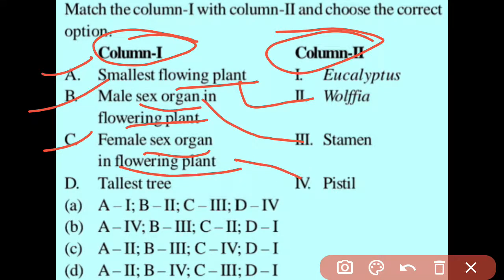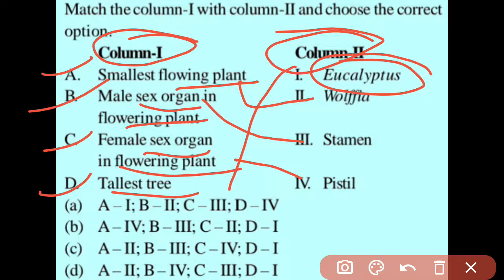It is basically the pistil. And the last one is the tallest tree. The tallest tree is eucalyptus. So the correct option for this is option C. A second, B third, C fourth, and the last one, D first. Yes, option C is correct.